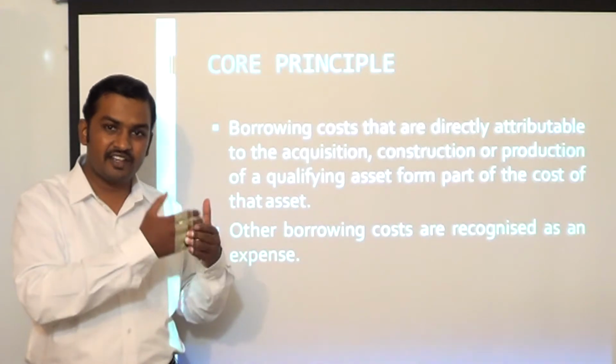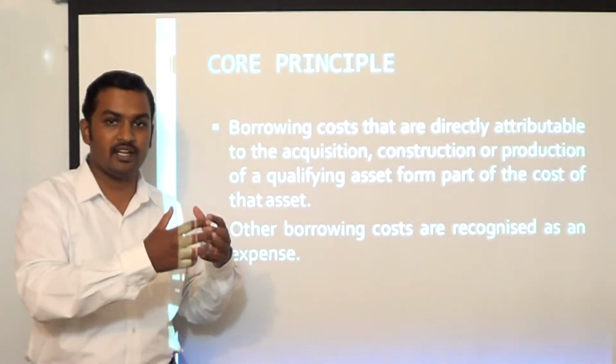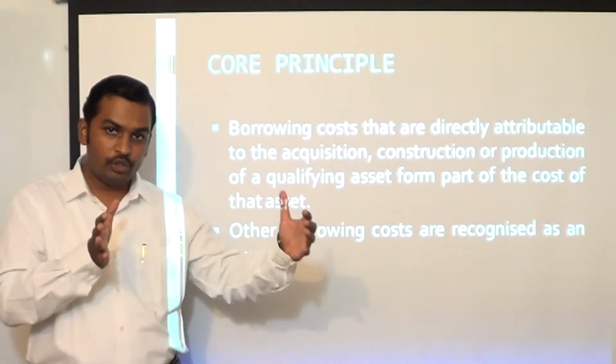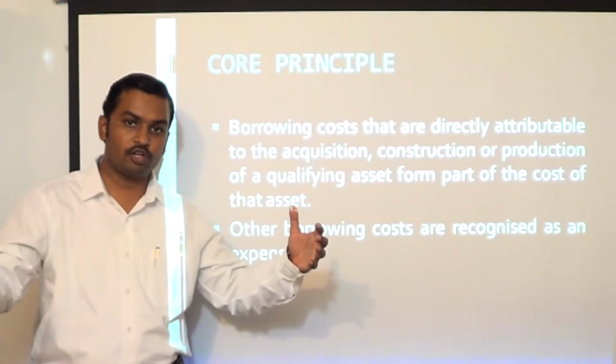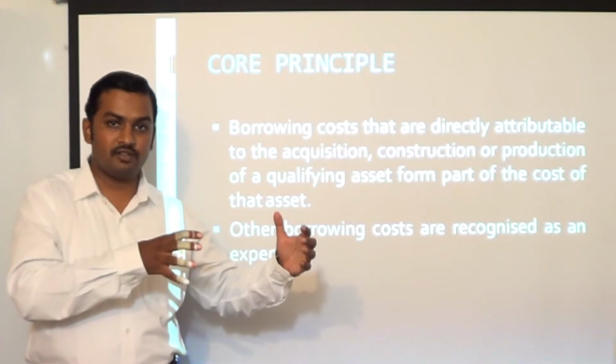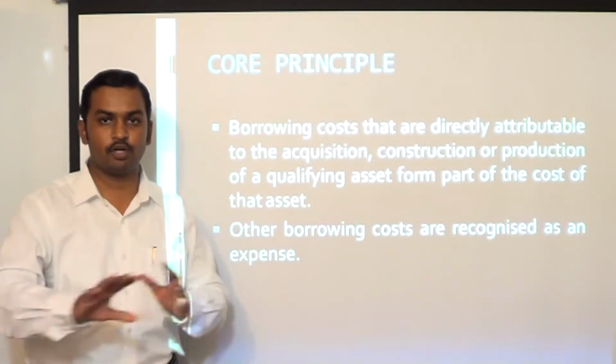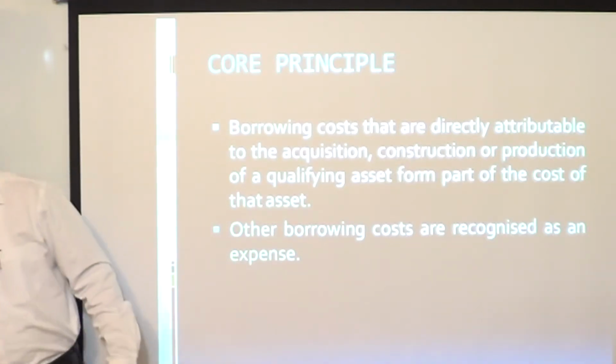Once the asset is ready for its intended use or for the purpose of sale, if any borrowing cost is incurred, it should be debited to profit and loss account. So during the construction period, if any borrowing cost is incurred for construction, in such cases such borrowing cost can be capitalized as part of cost of the asset. Other borrowing cost should be debited to P&L account.